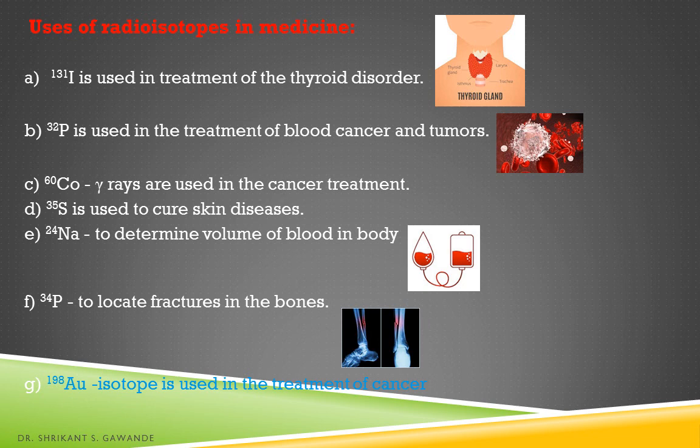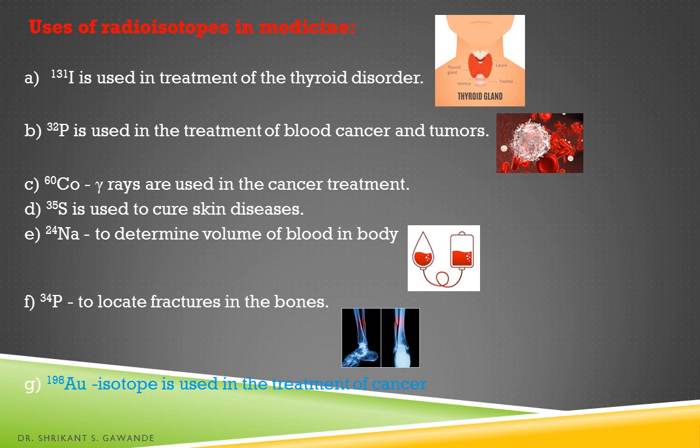Second, phosphorus 32 is used in the treatment of blood cancer and tumors. Cobalt 60 gamma rays are used in cancer treatments. Sulfur 35 is used to cure skin diseases.